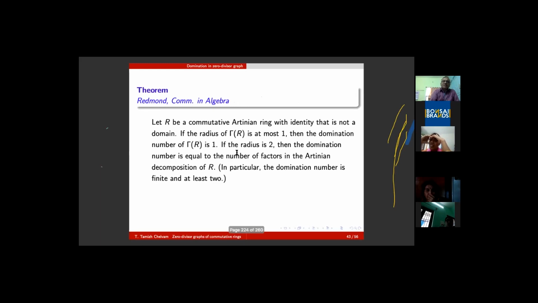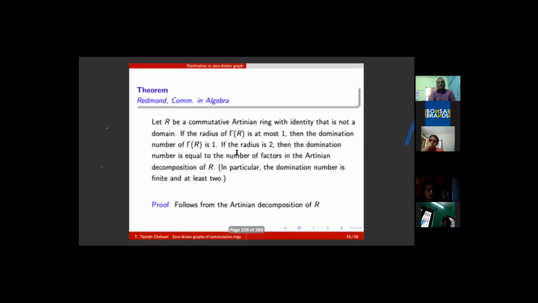Of course, Redmond himself gave an algebraic characterization. If R is a commutative ring with identity that is not an integral domain, and the radius of R is at most 1, then the domination number is 1. If the radius is 2, then the domination number is equal to the number of factors in the Artinian decomposition of R. Please note that this looks like giving the domination number, but the problem is hypothetical. It needs some algebraic characterization, finding something algebraically, and only then can you get a graph theoretical fact.